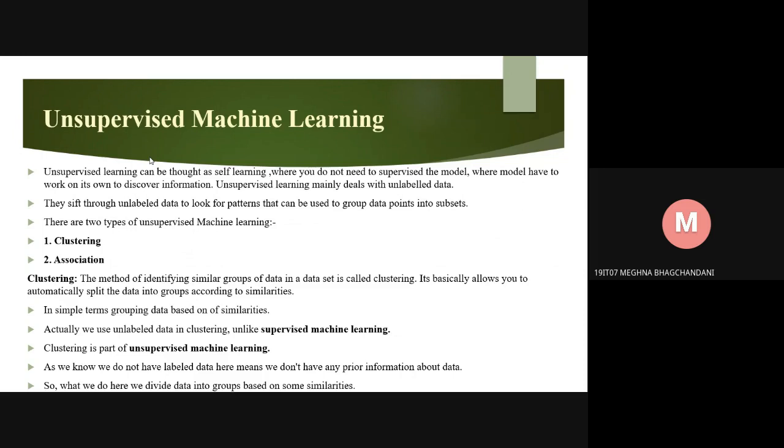First is clustering. The method of identifying similar groups of data in a data set is called clustering. It basically allows you to automatically split the data into groups according to similarities. In simple terms, grouping data based on similarities. Actually, we use unlabeled data in clustering. Unlike supervised machine learning, clustering is a part of unsupervised machine learning. As we know, we do not have to label data here, meaning we do not have any prior information about data. So what we do here is divide data into groups based on some similarities.